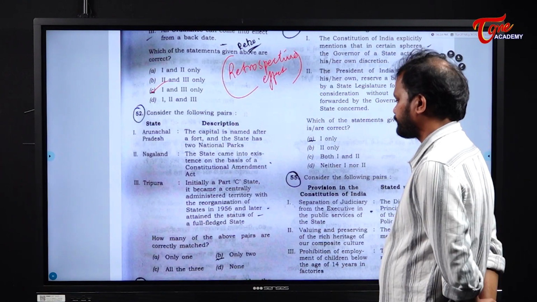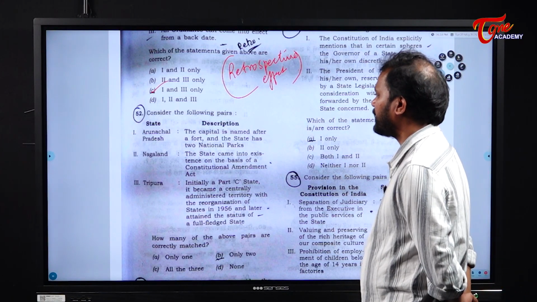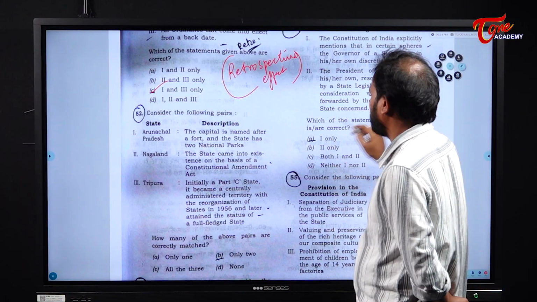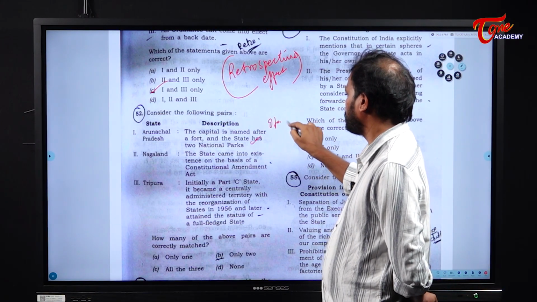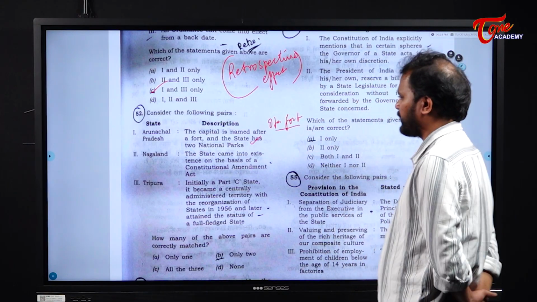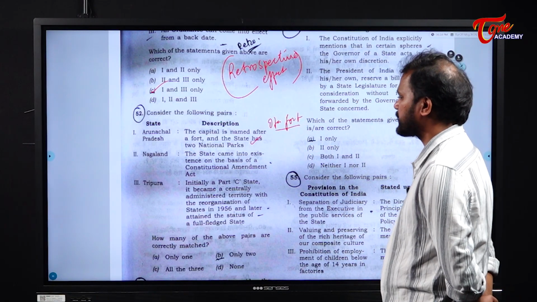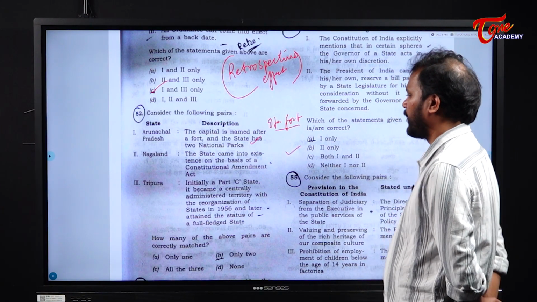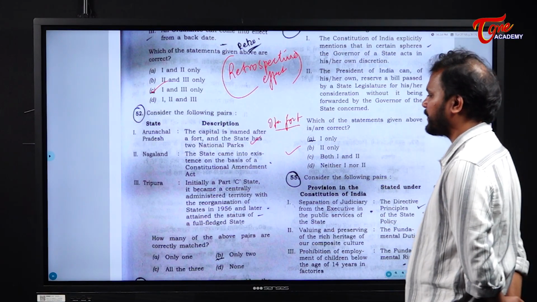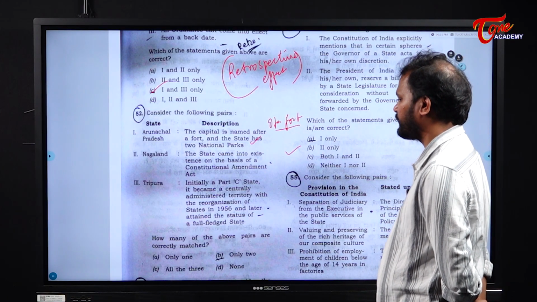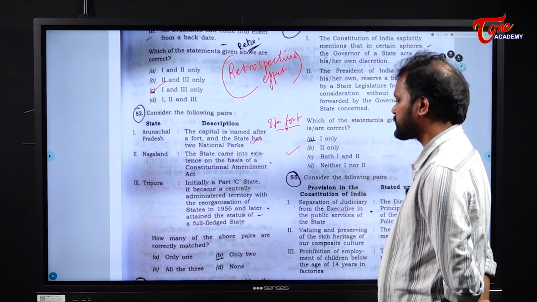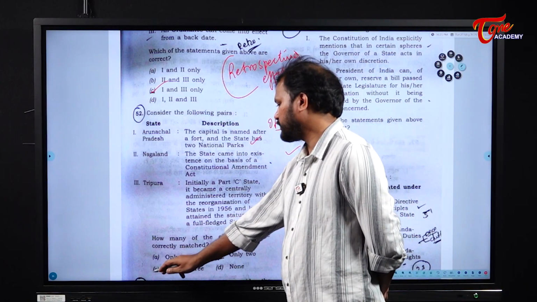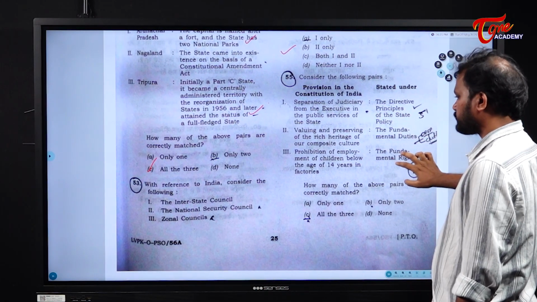Next, the state Arunachal Pradesh. The capital is named after a fort and the state has 2 national parks. Okay, this statement is right. We call it the Ita Fort, Itanagar. Next, Nagaland. The state came into existence on the basis of a constitutional amendment. This is also right. Next, Tripura. Initially a Part C state, it became a centrally administered territory with the reorganization of states in 1956 and later attained the status of a full-fledged state. Okay, so this is also right. The answer is all the 3. Clear? Next.